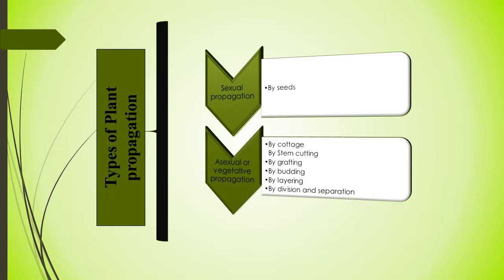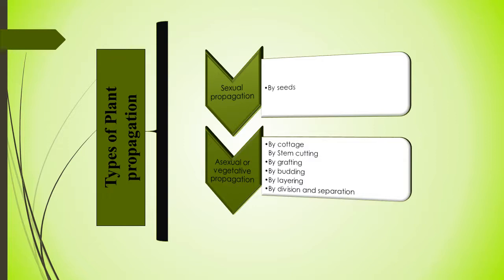There are basically two types of plant propagation: sexual propagation, which is recombination of genetic material to form uniquely genetic individuals through the formation of seeds, and the second is asexual or vegetative propagation, the use of vegetative organs to create plantlets genetically identical to the parent plant, or clone, by several different procedures, like by cottage, by stem cutting, by grafting, by budding, by layering, by division and by separation.